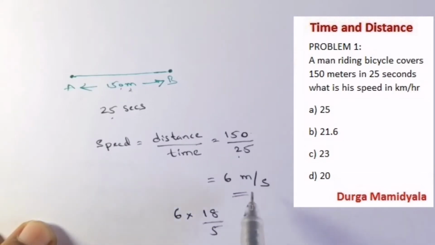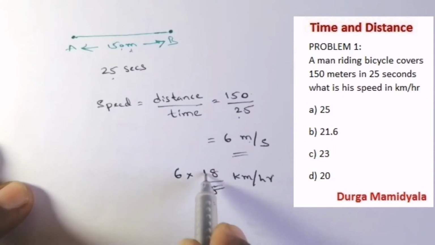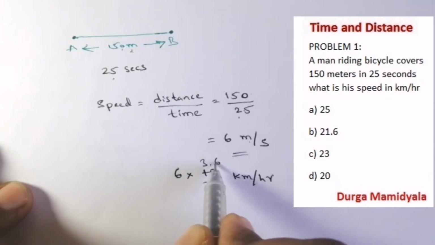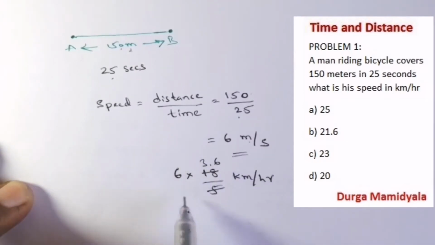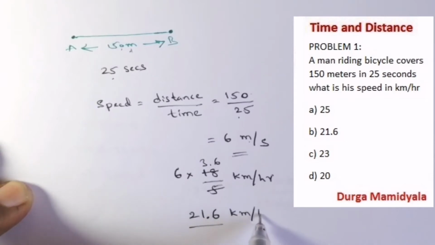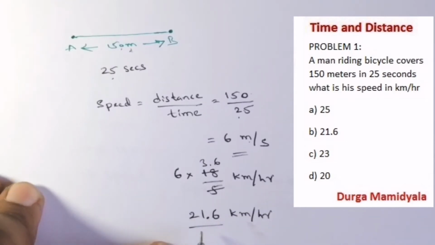If you want to convert meters per second into kilometers per hour, we multiply by 18 by 5. If we divide 18 by 5, it is 3.6. So 6 into 3.6: 6 times 6 is 36, 3 carry, 6 times 3 is 18, plus 3 is 21. So 21.6 kilometers per hour is the answer, right?